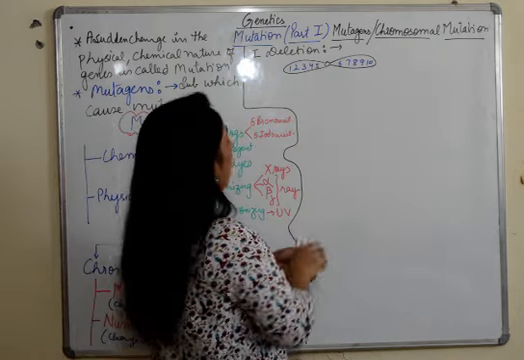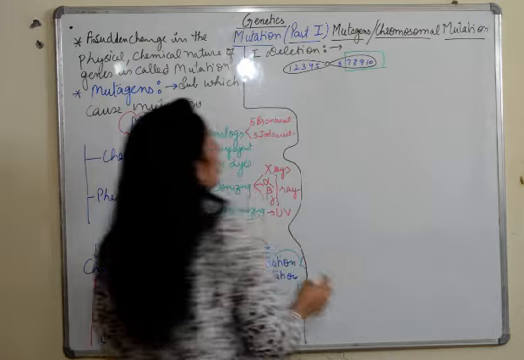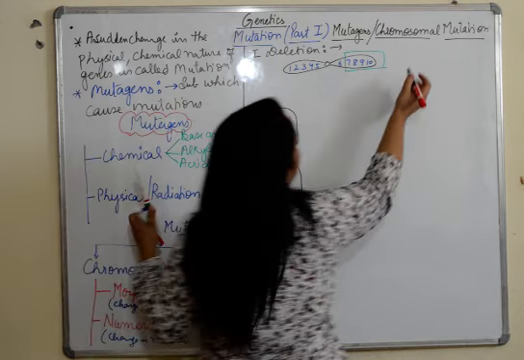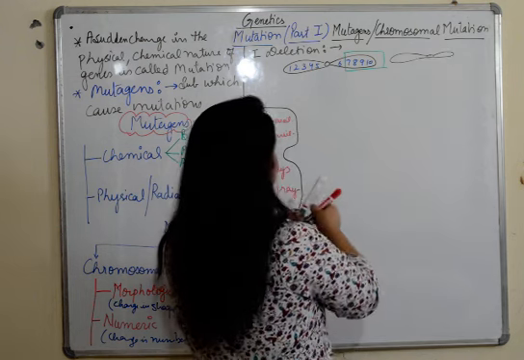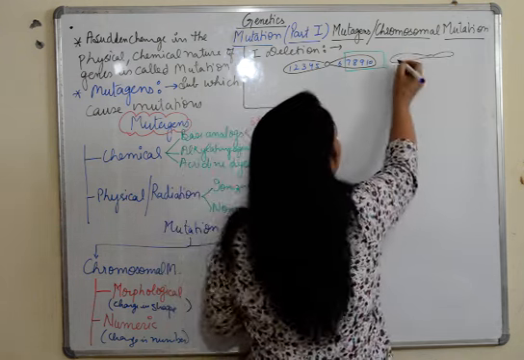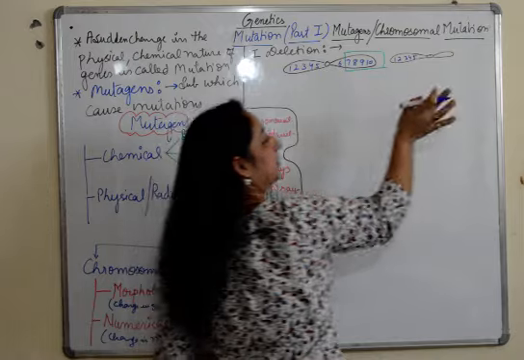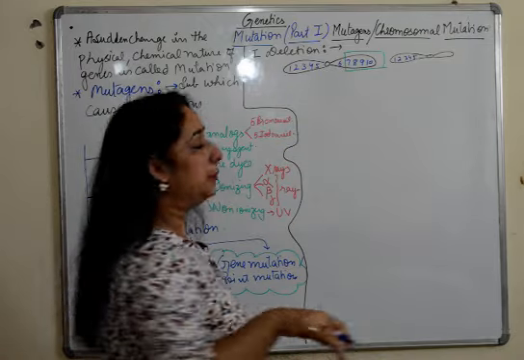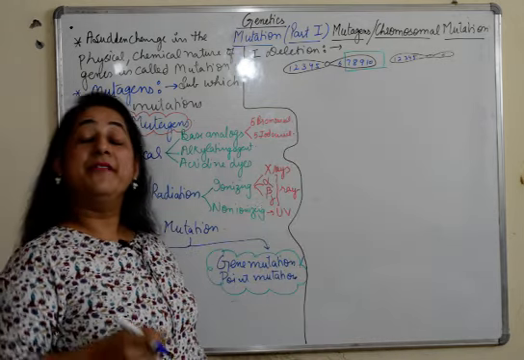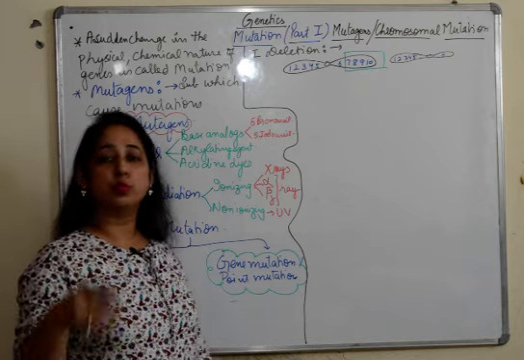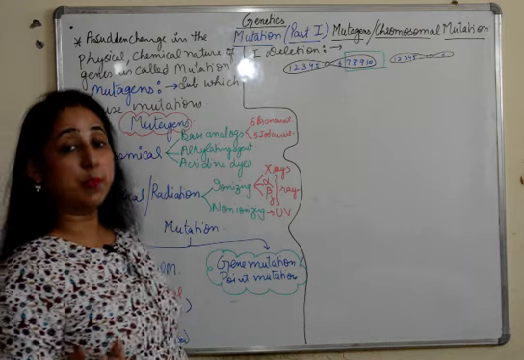Suppose this portion of the chromosome is deleted. What is the resultant chromosome? It is going to have 1, 2, 3, 4, 5 because there is no change here, and here the portion containing 7, 8, 9, 10 has been removed, so only 6 is left. So this is one type of mutation where the chromosome size changes, the shape of the chromosome totally changes, because we are talking about morphological change in the shape of the chromosome.